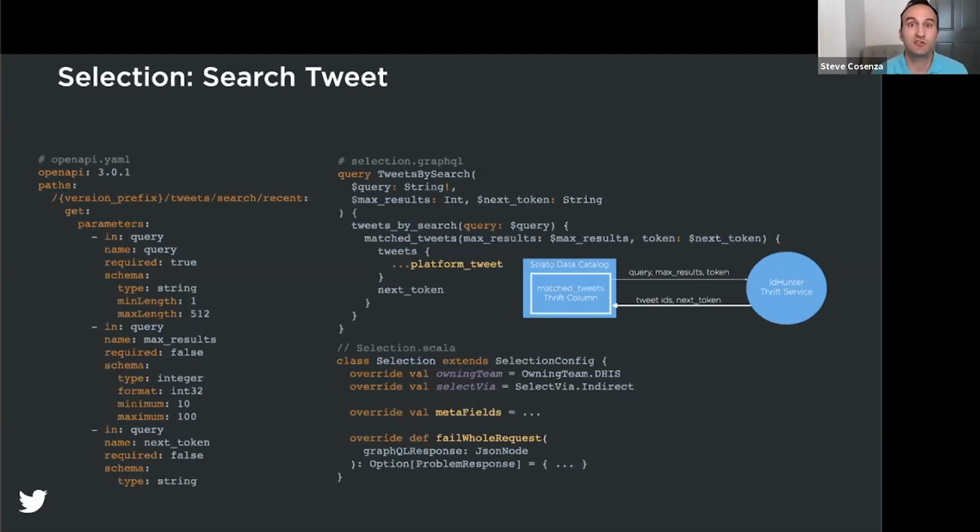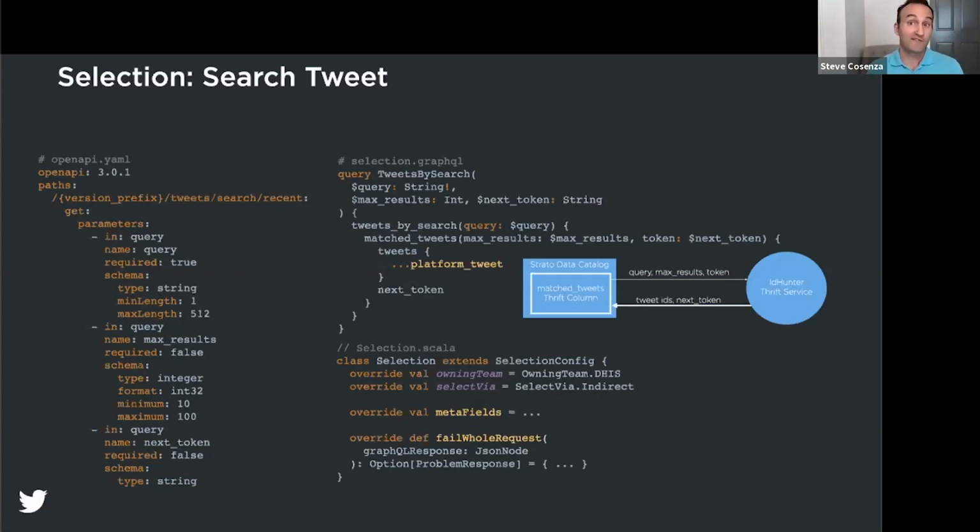Next up, we need to create a selection for retrieving tweets by search. And similar to tweet lookup by ID, we define an openapi YAML file. This time it has additional typed schema validated query params. Selection.graphql is where we search for tweets using a search query. And note the place that the platform tweet fragment is in the query. That's where we expect tweets to be returned.